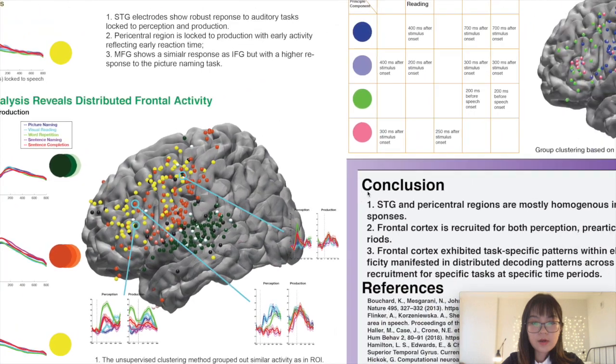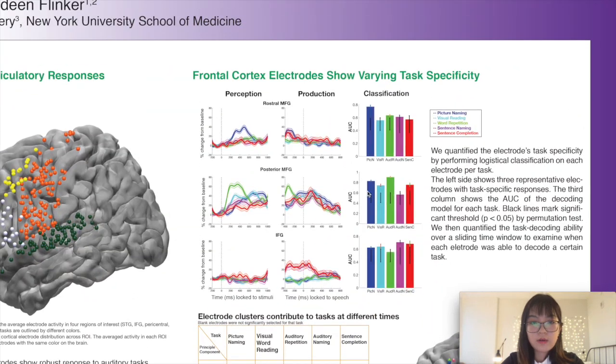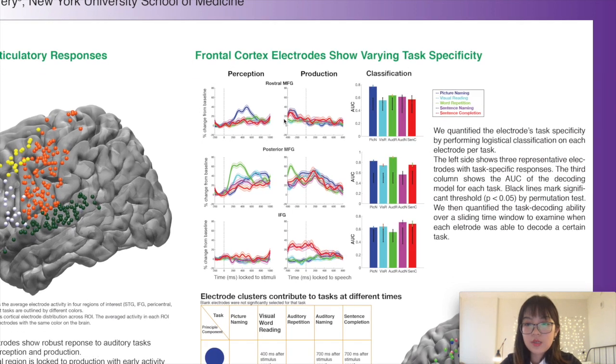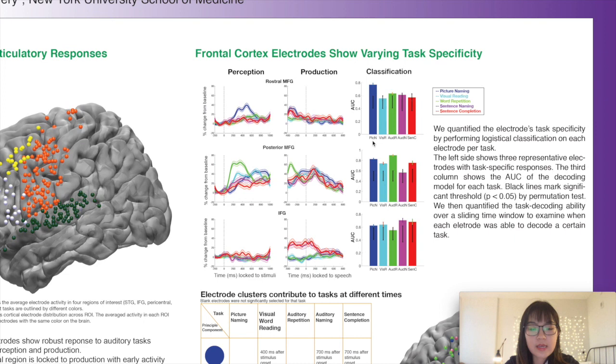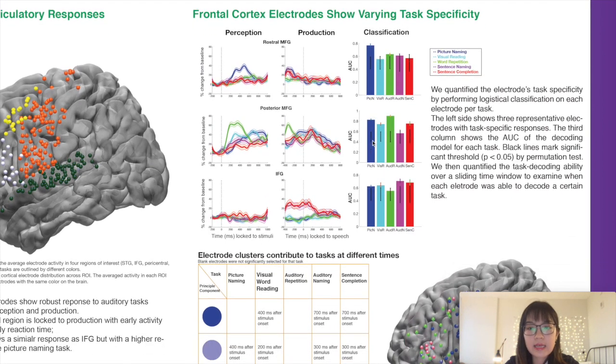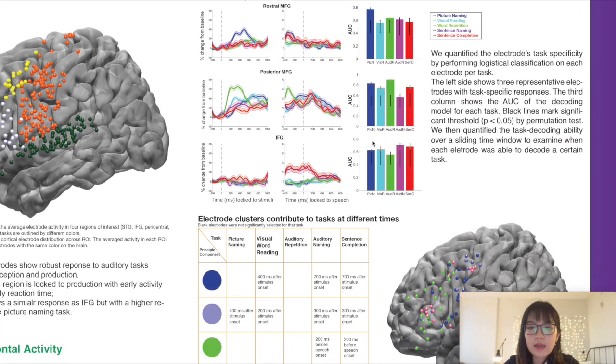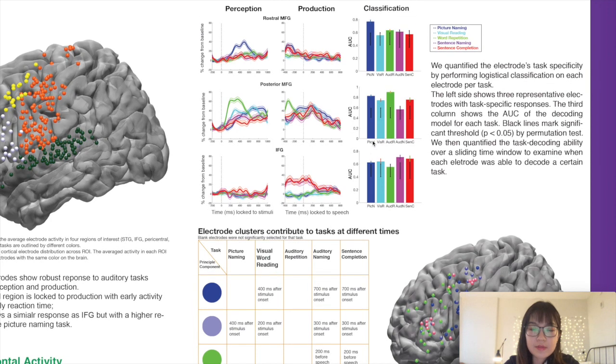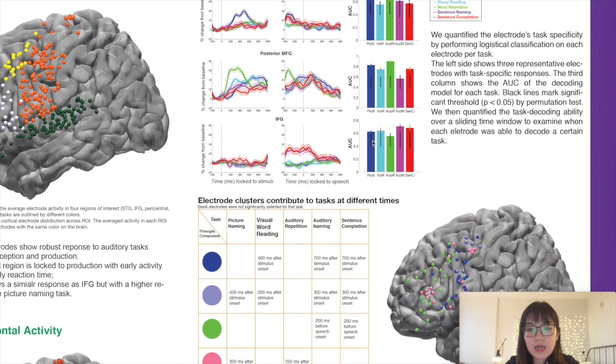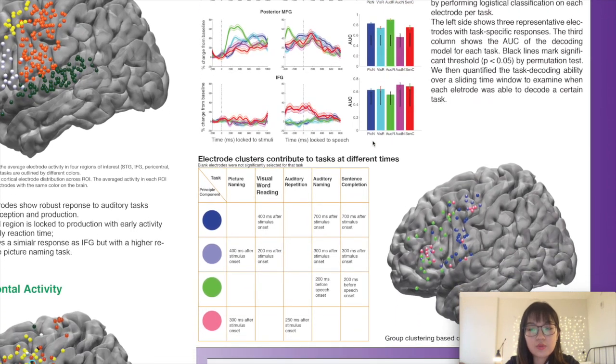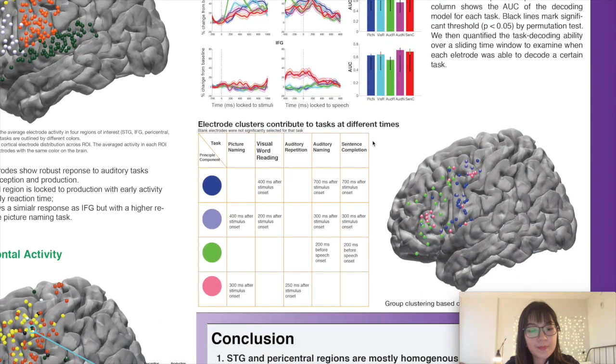From there we lead to the third section, where we did find some electrodes showing certain task preferences at different times. Here we use a logistic classification model to find out whether a single electrode is able to classify one task against the rest of the 4. By looking at the AUCs over time, we can compare and find out at what time the electrode is able to decode a certain task.